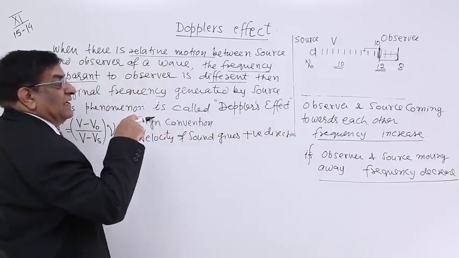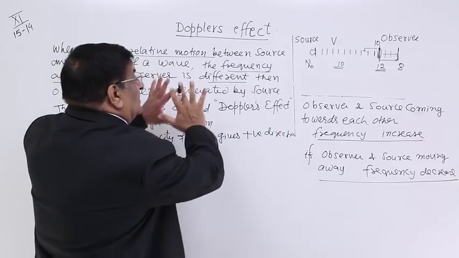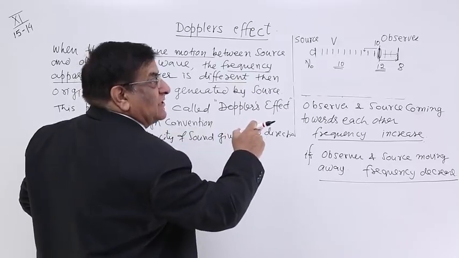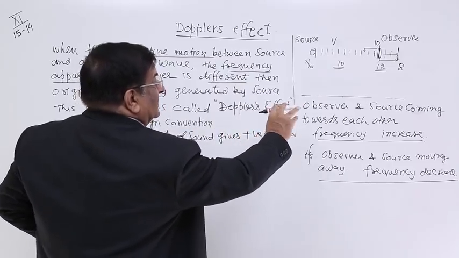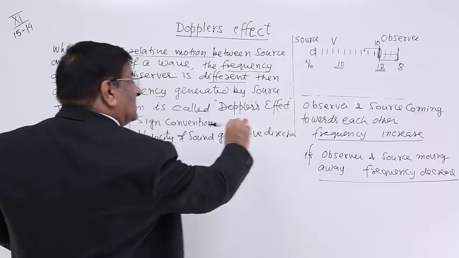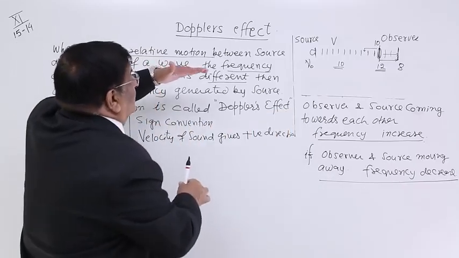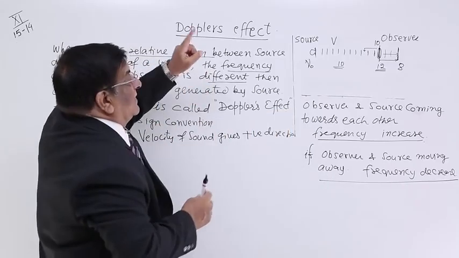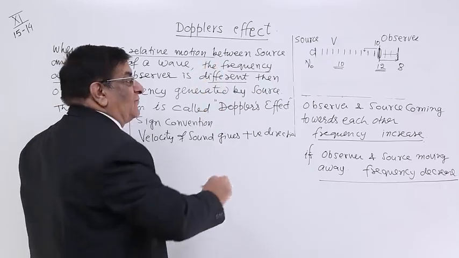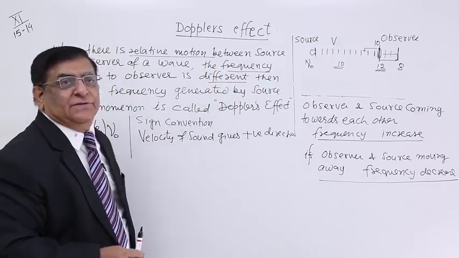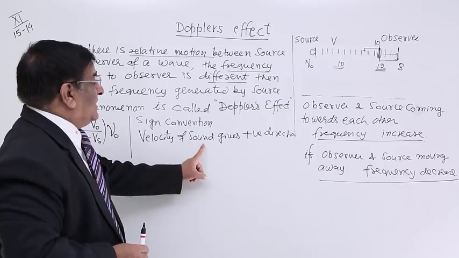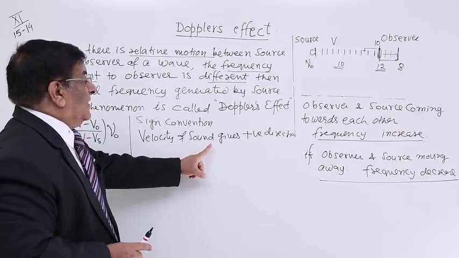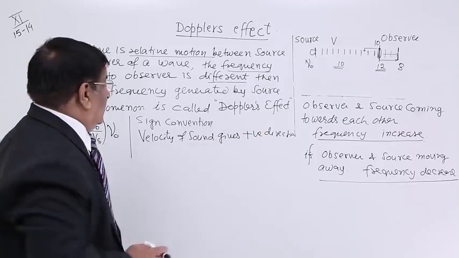If sound is moving in this way, for our system, this is the positive direction. If the sound is moving in this direction, then this is the positive direction. If the sound is going here, this is positive. If the sound is going this way, then that is the positive direction. So the direction of the velocity of sound gives the positive direction.